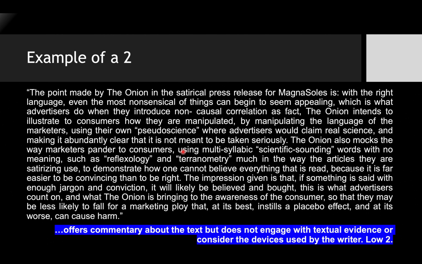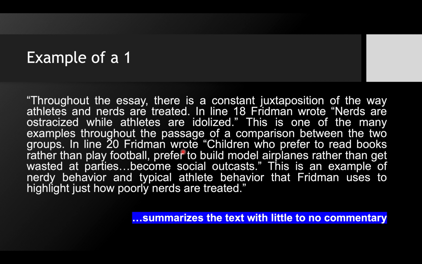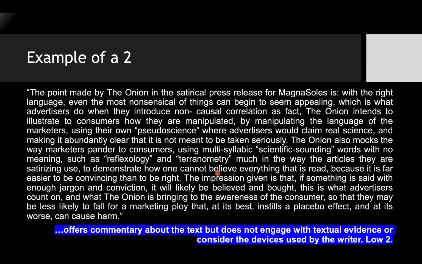Now here's the example of a 2. Now the example of a 2 again is only a little bit better than a 1. If you remember the 1, there was only quotes, then summarize the quote, then quote again, then summarize that quote again. So let's go to a 2. The point made by The Onion in the satirical press release by Magnus Holz is, with the right language, even the most nonsensical of things can begin to seem appealing, which is what advertisers do when they introduce non-causal correlation as fact. The Onion intends to illustrate to consumers how they are manipulated by manipulating the language of the marketers, using their own pseudoscience where advertisers would claim real science and marketing and making it abundantly clear that it is not meant to be taken seriously.